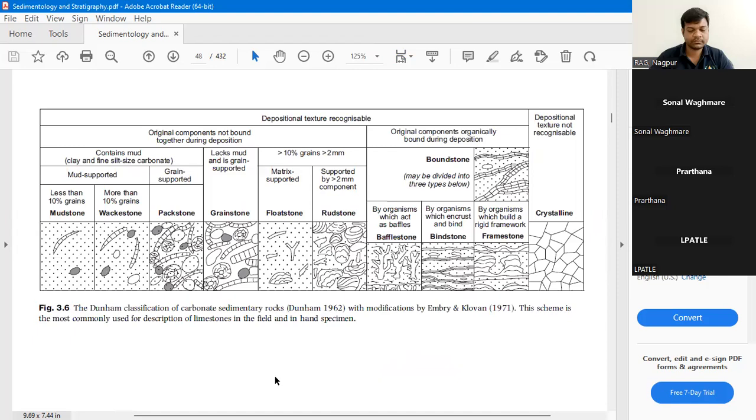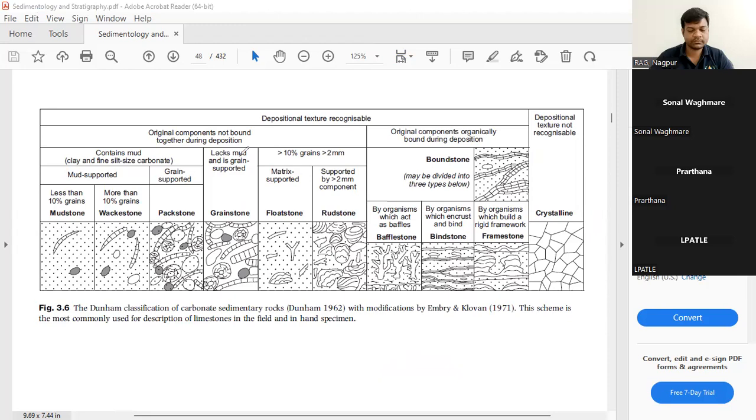This is Dunham's classification for the carbonate rocks, or specifically limestone. The original components are not bound together during deposition. Here it contains mud, so it will be mud supported or grain supported.